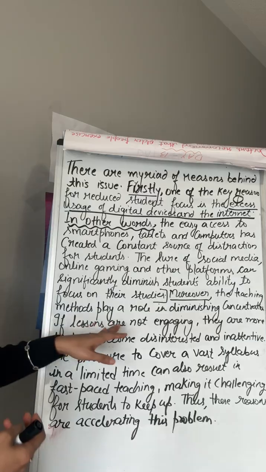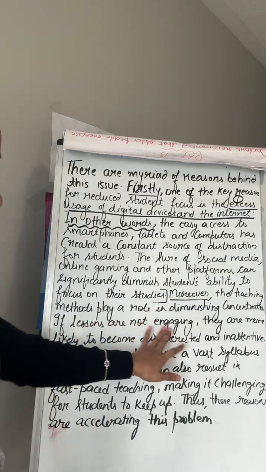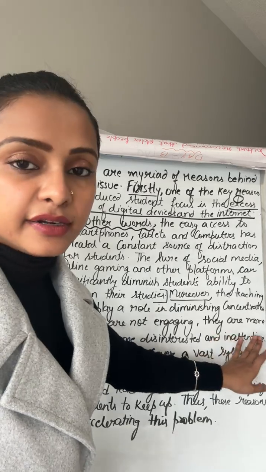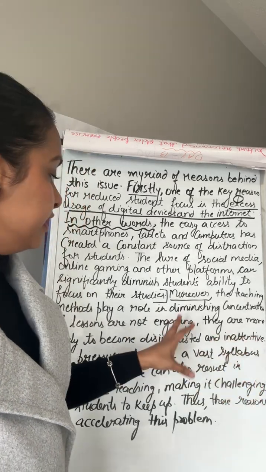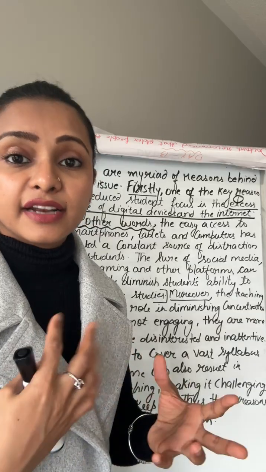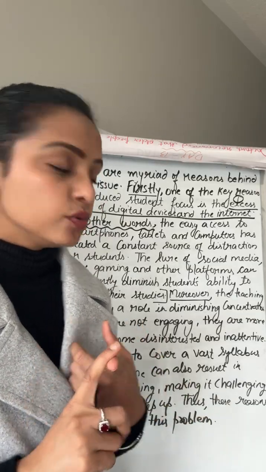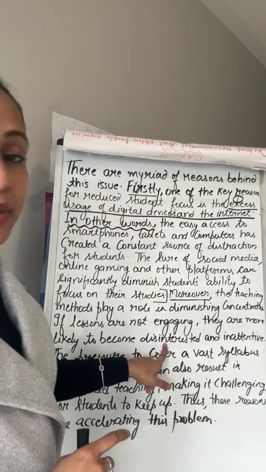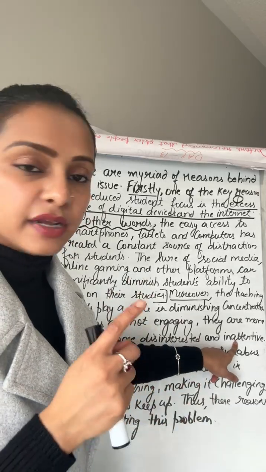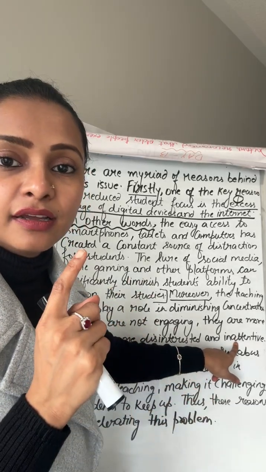That is, if lessons are not engaging, students are more likely to become disinterested and inattentive. So if the teaching methods are not engaging, interactive, then students cannot become interested. That means they become disinterested and they cannot become attentive, which means inattentive.